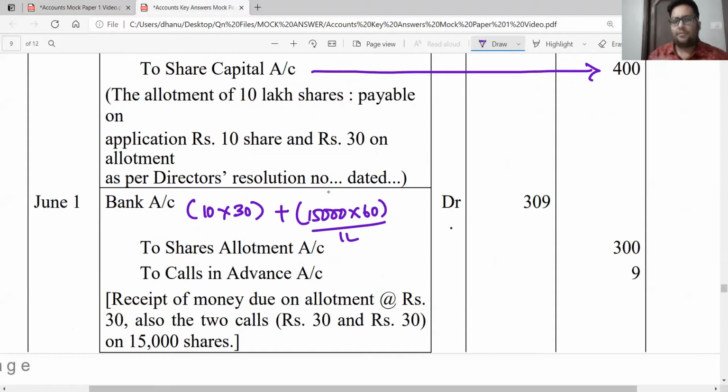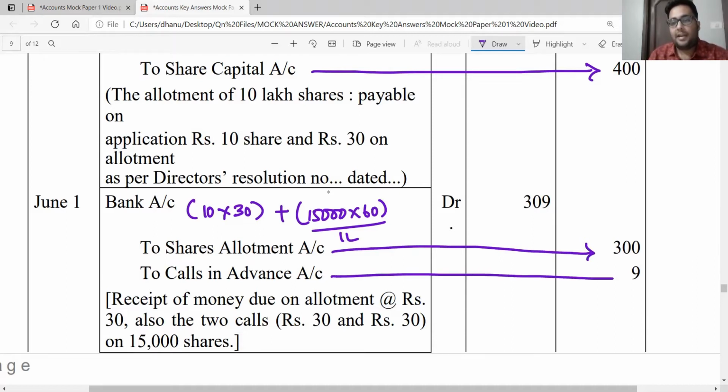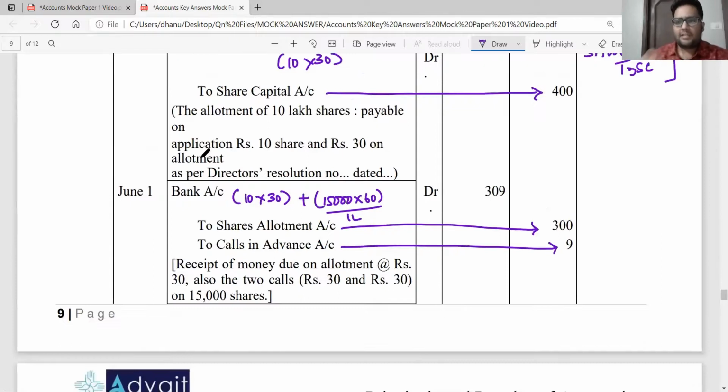So that is 9 lakhs. 15,000 into 60 rupees comes up to 9 lakhs. So you record 300 plus 9. 300 rupees goes as a credit to share allotment account and 9 rupees is credited in your calls in advance account. Calls in advance is credited because it is an amount received in advance. It is a liability. Next, going ahead, I have received the allotment money.